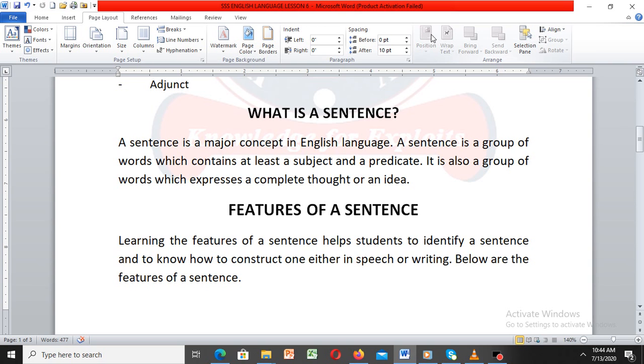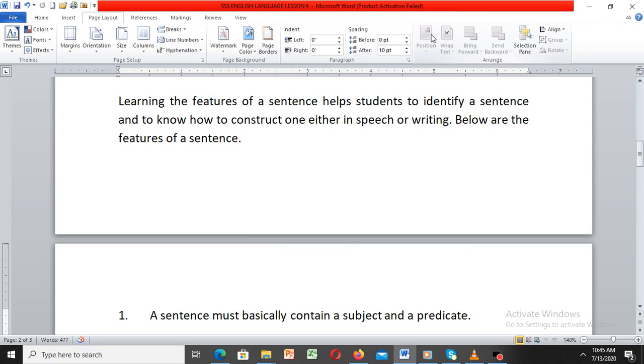In other words, a sentence is a group of words which expresses a complete thought or an idea. So when you write or say something or make statements or you are writing a sentence, it must express a complete what? Thought or idea. Is that okay? Good.